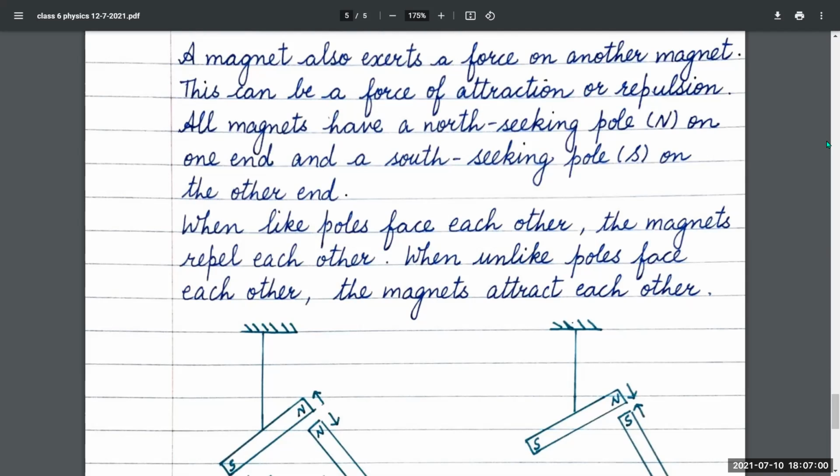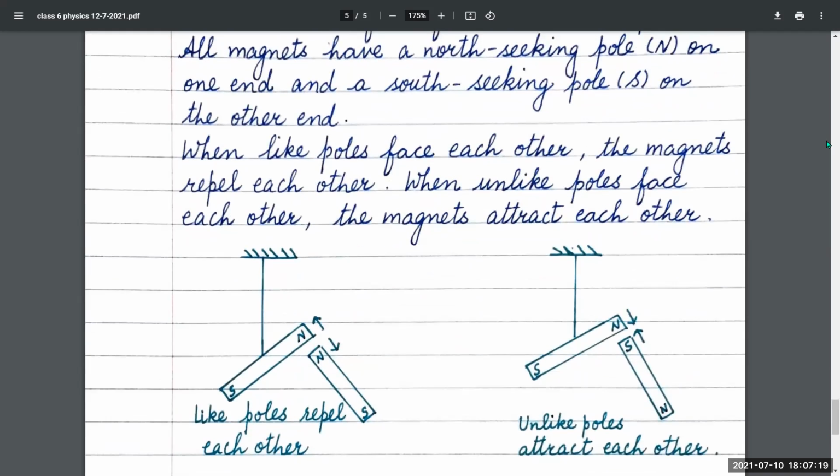All magnets have a north-seeking pole on one end and a south-seeking pole on the other end. When like poles face each other, the magnets repel each other. That is, when the north-seeking pole of one magnet is brought near the north-seeking pole of another magnet, which is tied with the help of a string, then you will see that the two magnets will repel each other.